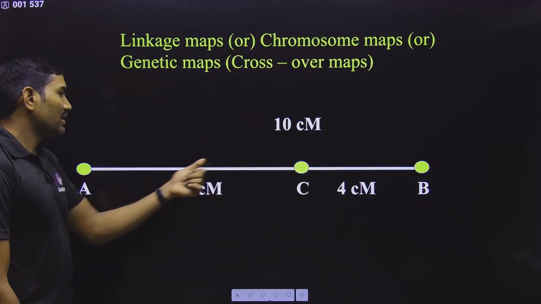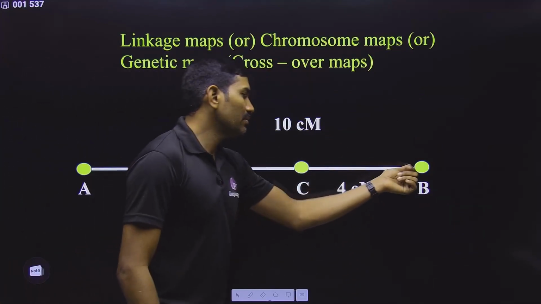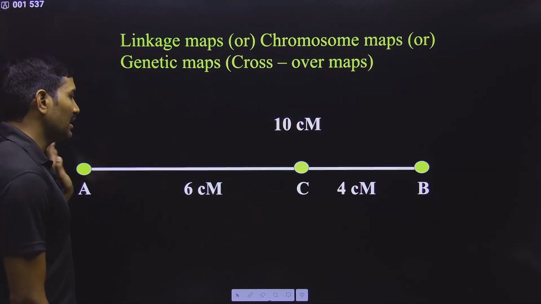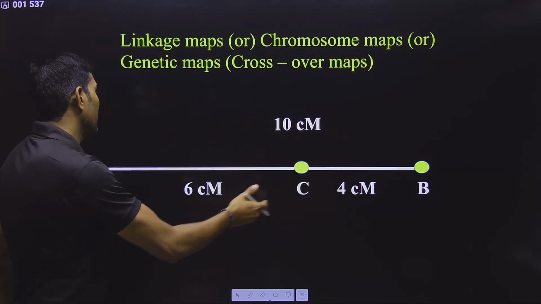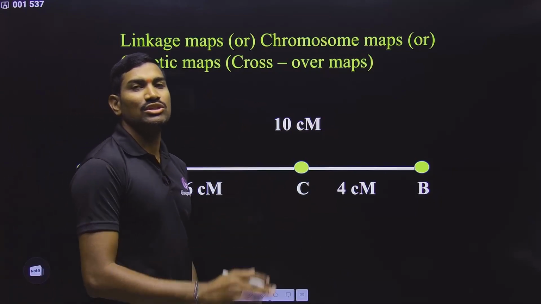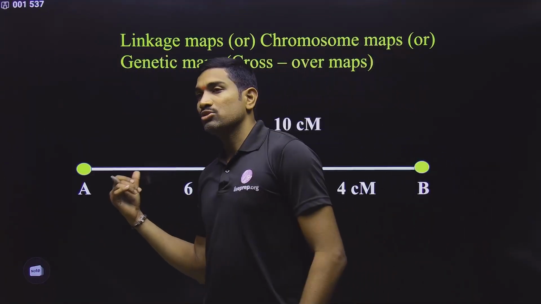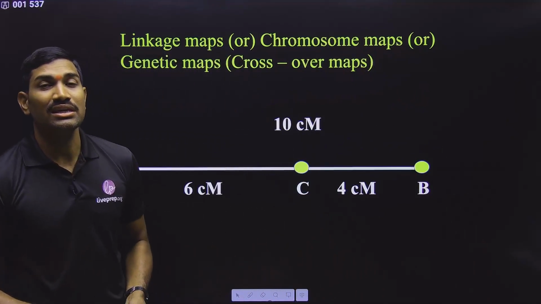In the same way, between A and C is 6 centimorgan, C and B is 4 centimorgan, A and B is 10 centimorgan. Then what is the sequence here? ACB you can write, or BCA you can write. As per the options you just go through this. So in this way we are preparing these linkage maps. So these are also some common types of questions that are asked in the examination.